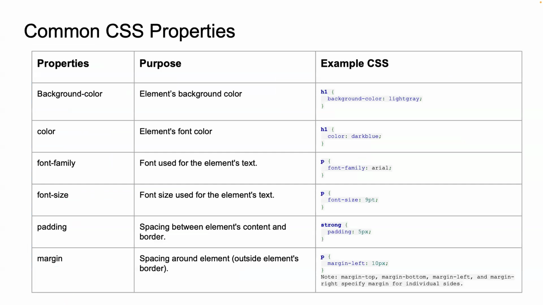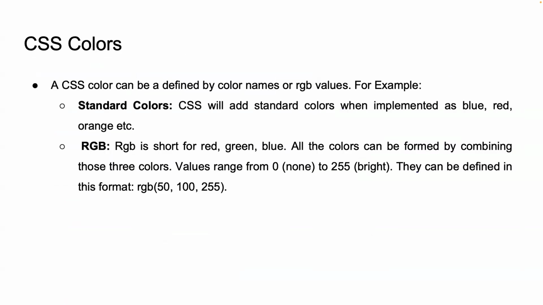So these are some common CSS properties like background color, font family, font size, padding, and margin. And colors are a powerful tool in web design as well. So there are standard color names. CSS includes a list of standard color names that are easy to remember and use, like blue, red, orange, etc.